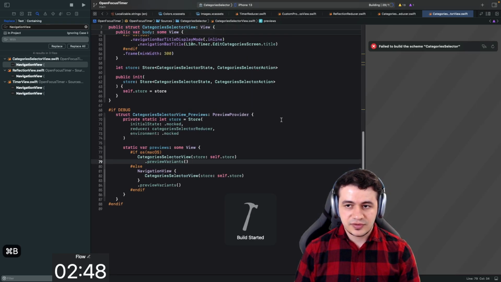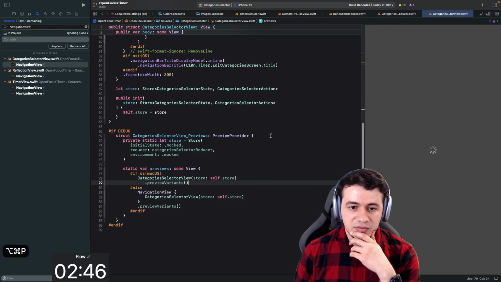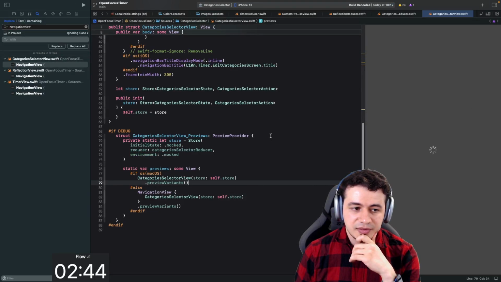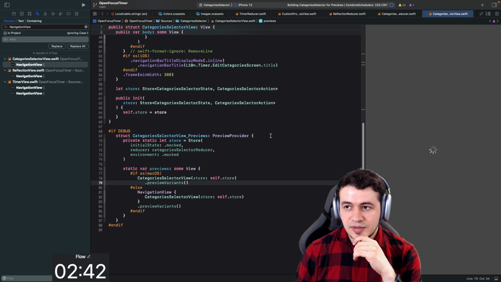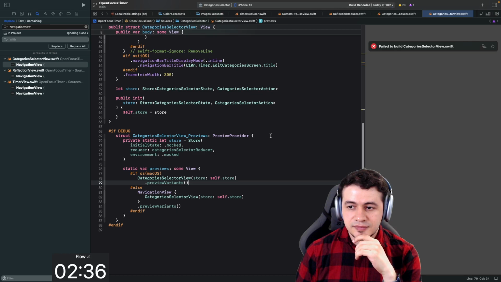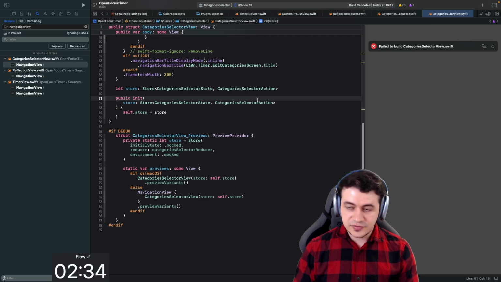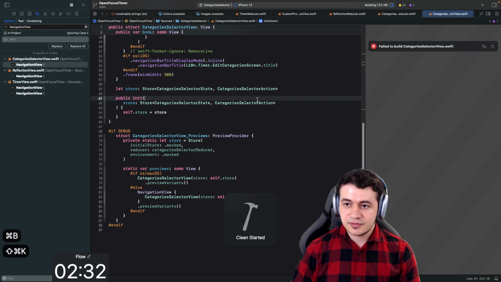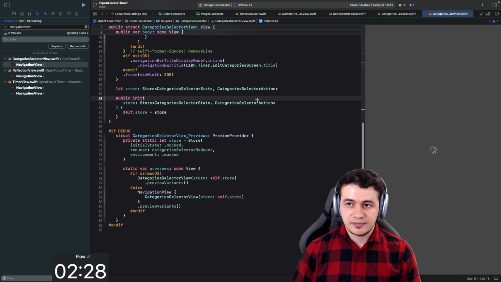Let's actually see what this looks like. I don't quite have a context for this right now. Yeah, it doesn't build, of course. Like the preview doesn't work. Maybe try once more.